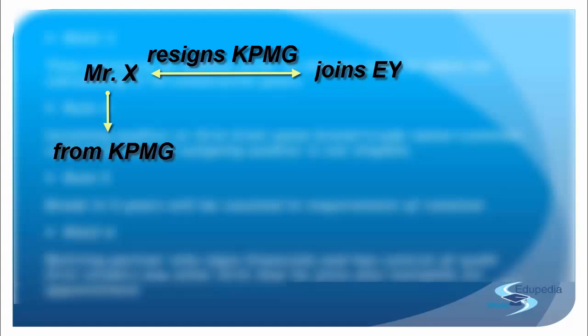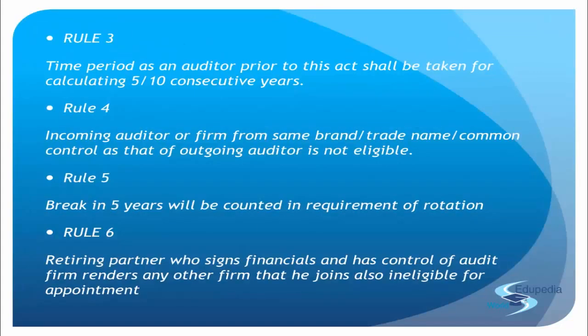Answer is no. Why? Because this auditor who has shifted from KPMG and moved on to EY will have some influence. This partner has already seen the client, has already known everything about the client, will have the influence, and that audit will become a little easy for EY. They know what to check, what not to check, what is happening, what's not happening. So again, the effectiveness is gone. The purpose, or the intention behind the rotation, is defeated. And once it is defeated, what is the point of going along with it? So this loophole was identified and bridged.